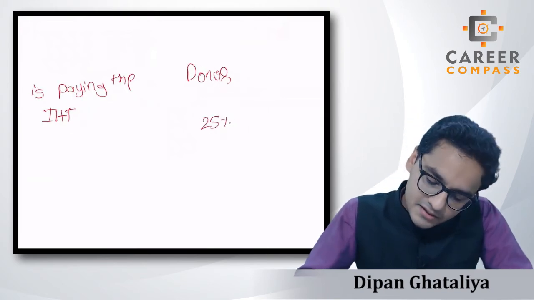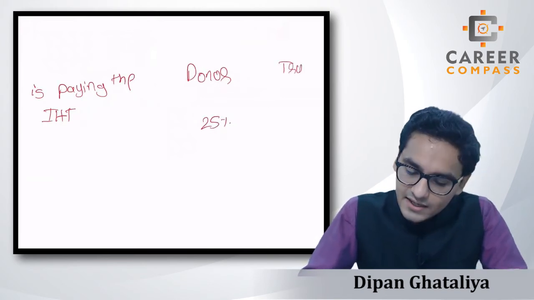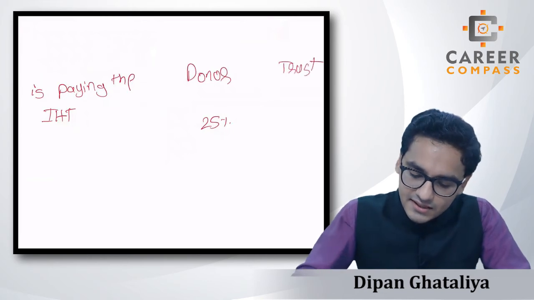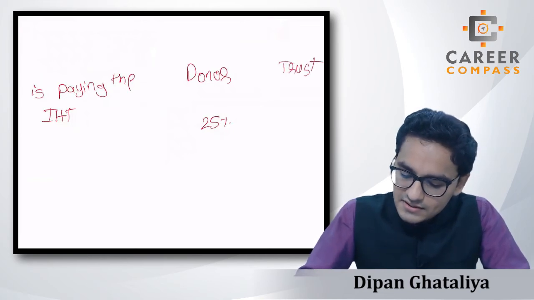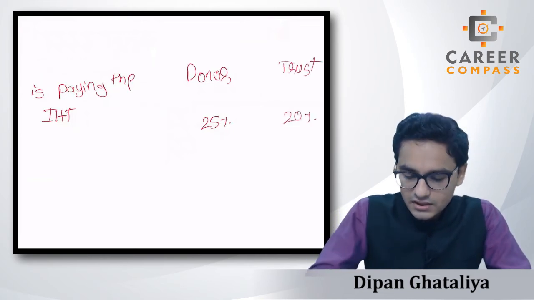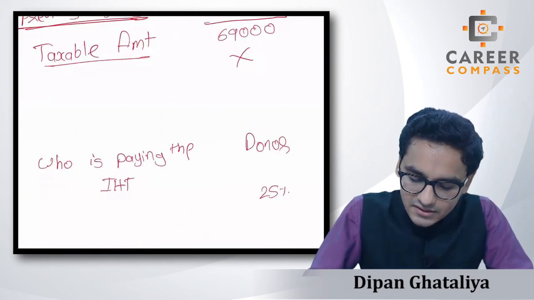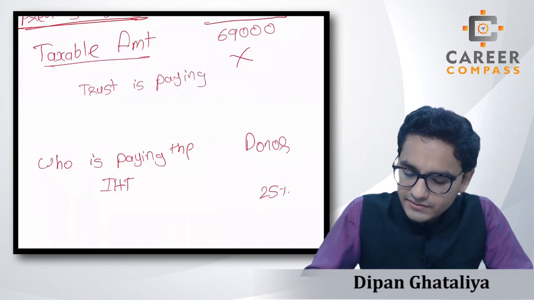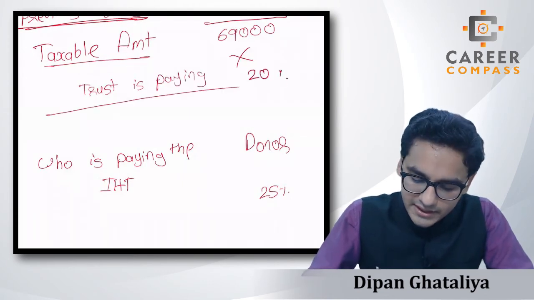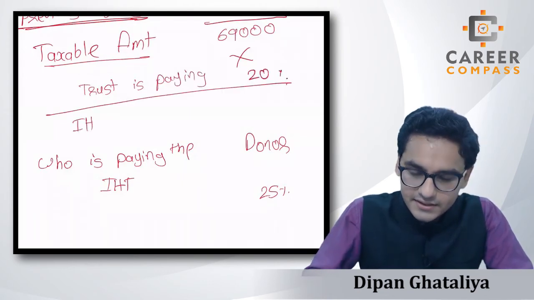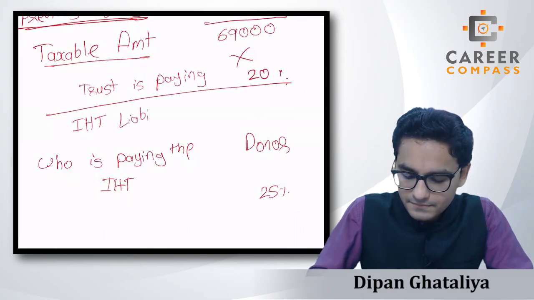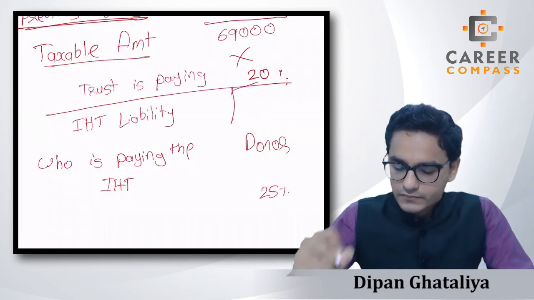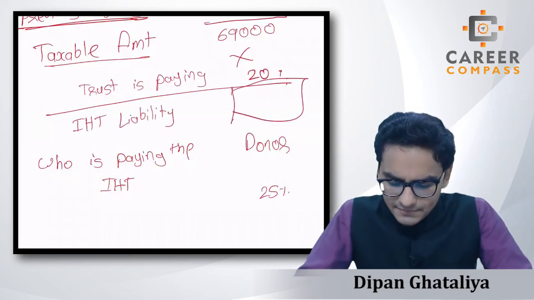And if the trust, that means donee, is paying the IHT, then the IHT percentage will be 20%. So assume that in this case the trust is paying the IHT, then in that case multiply it by 20%. So whatever amount you will get will be the IHT liability. So this will be your IHT liability, students.